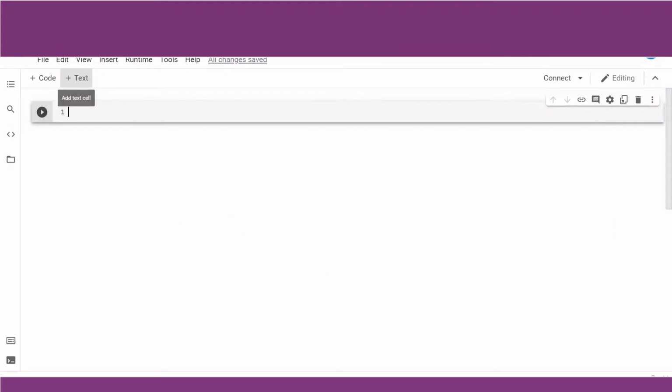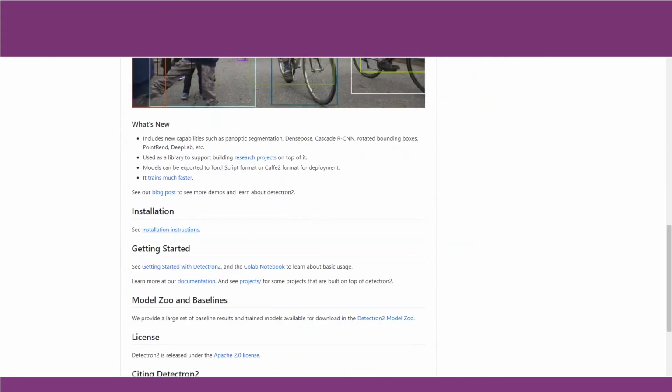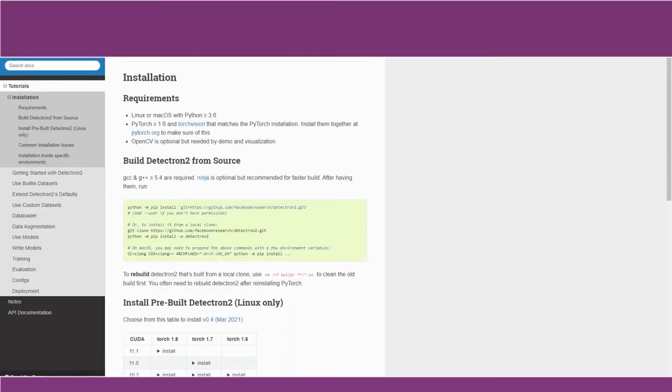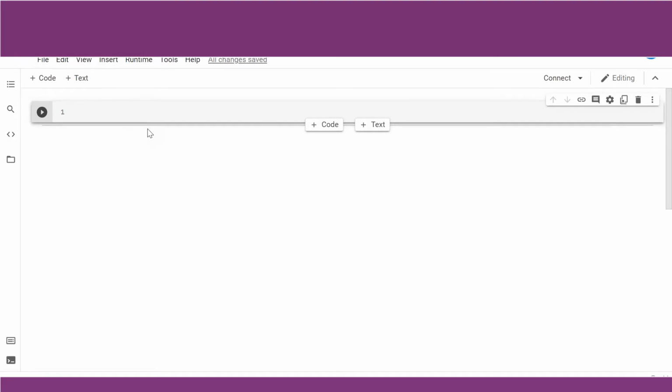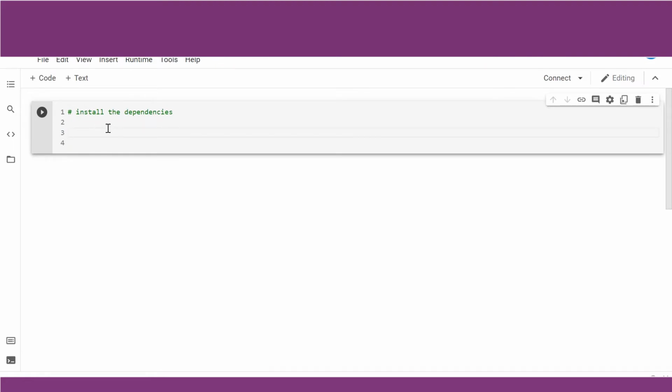Let us now understand the dependencies required to run Detectron on the Colab platform. As I showed initially in the session, this is the GitHub repository that we are going to use, and all the installation instructions are mentioned here. But just to avoid confusion, we will go step by step to explain how we can have the Detectron environment on our Colab platform. So the first thing we will do now is install the dependencies. The first dependency required is the PyYAML package.